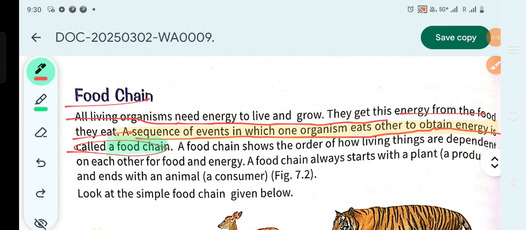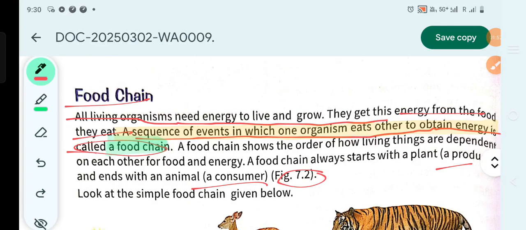A food chain shows the order of how living things are dependent on each other for food and energy. A food chain always starts with a plant, namely the producer, and ends with an animal, a consumer.